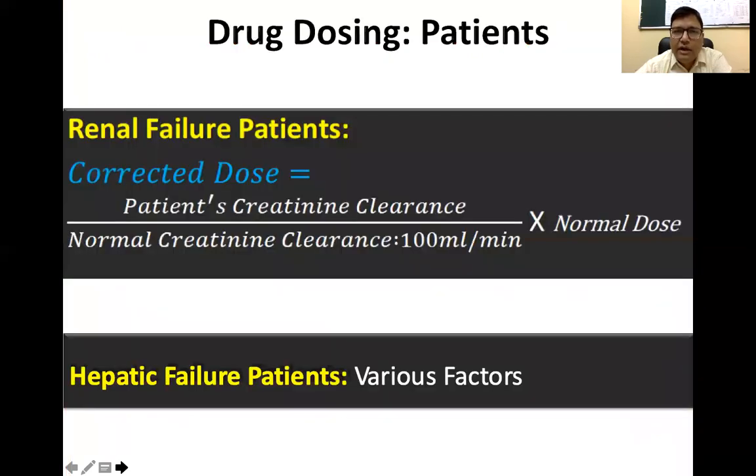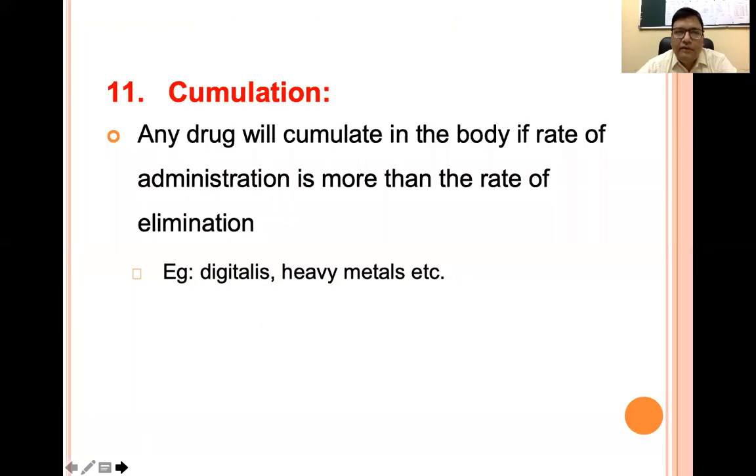So coming to drug dosing for patients with renal failure, we have to give a reduced dose, based on the patient's creatinine clearance divided by the normal creatinine clearance, times the normal dose. For patients with hepatic failure, we have to consider various factors so as to calculate the dose of the drug. Then one very important terminology is cumulation.